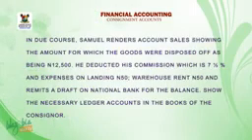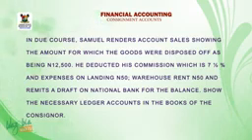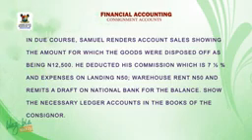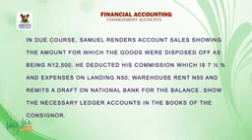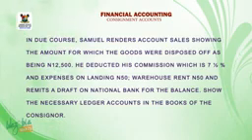In due course, Samuel rendered account sales showing the amount for which the goods were disposed of as being 12,500 naira. He deducted his commission, which is 7.5%, and expenses on landing 50 naira, warehouse rent 50 naira, and remitted a draft on National Bank for the balance. Show the necessary ledger account in the book of the consignor.